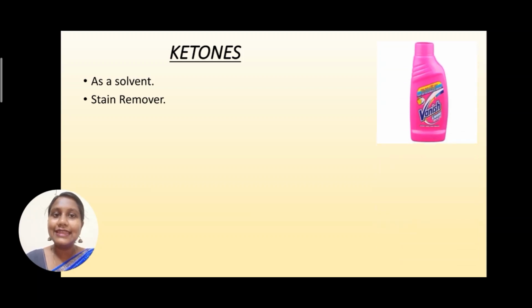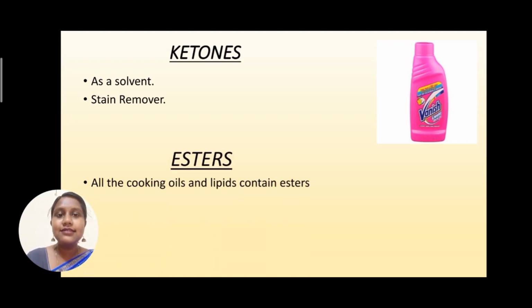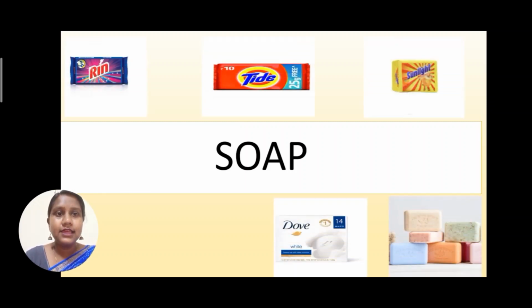Now we are going to learn the uses of ketones. Ketones are used as a solvent and a stain remover. I hope everyone is very familiar with the Vanish. So ketone plays a very important role in making stain remover products. And the last one, that is esters. Esters are used in all cooking oils and lipids. Now let us see a detailed explanation about soaps.